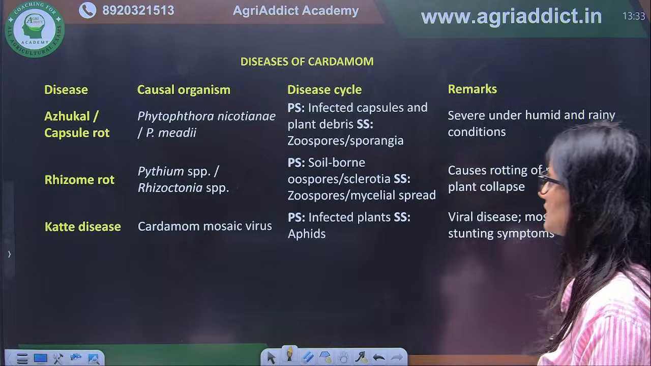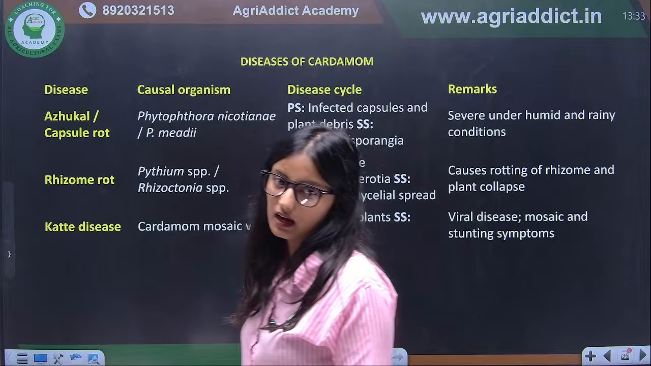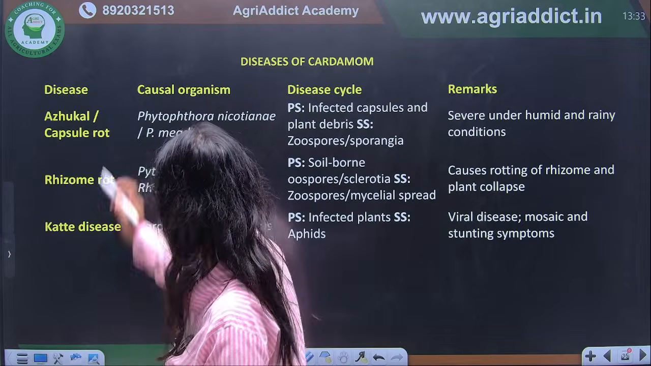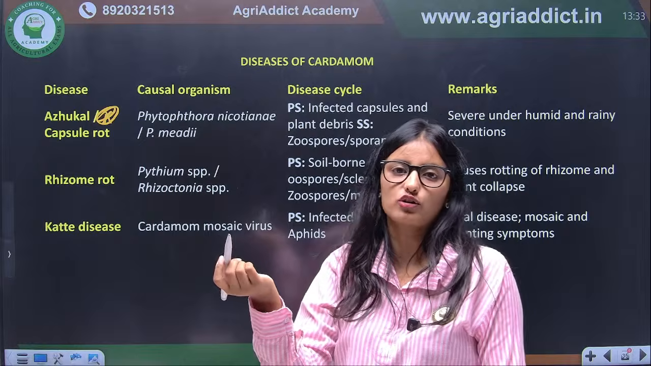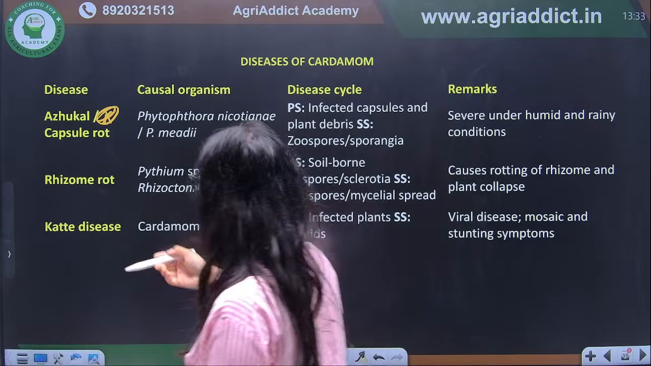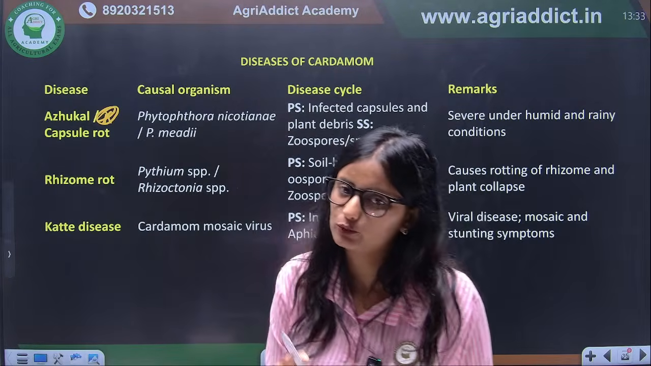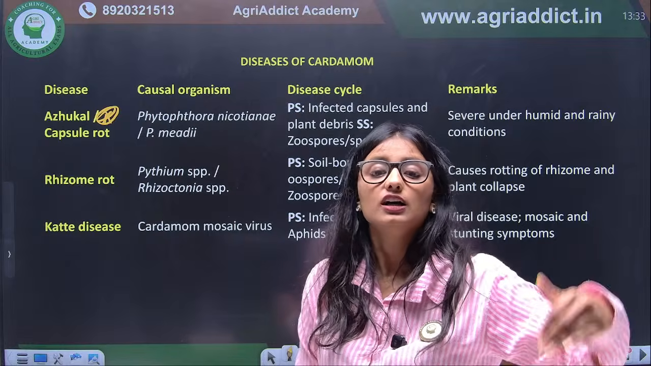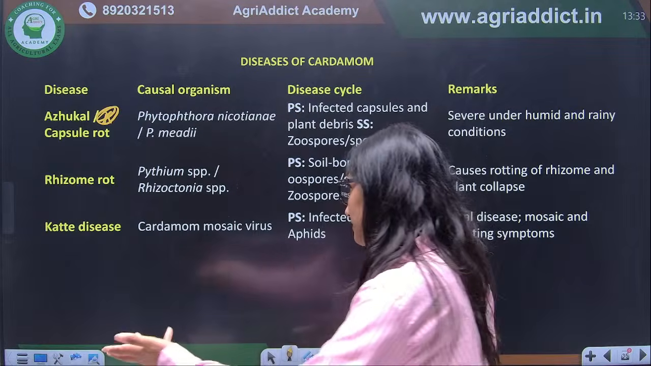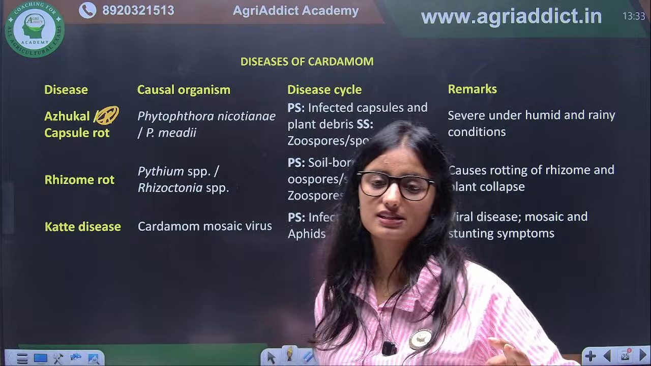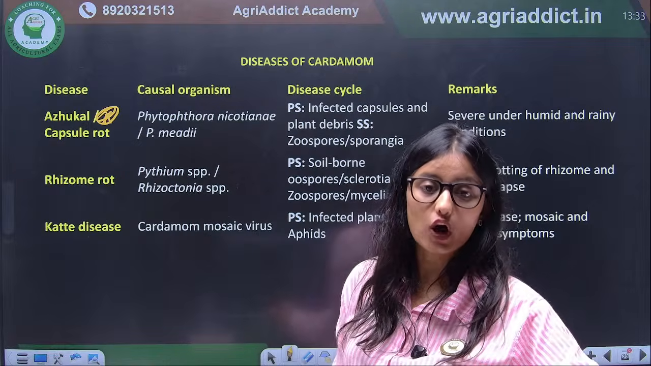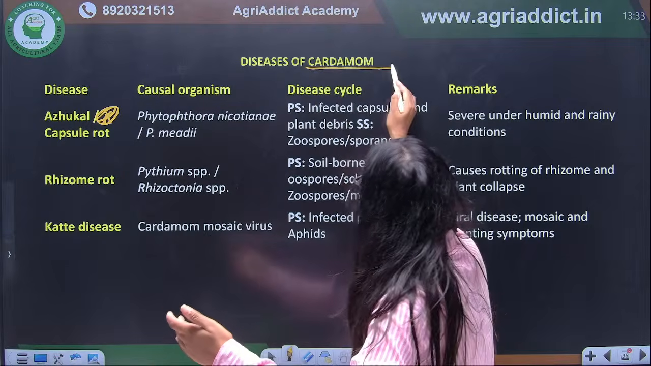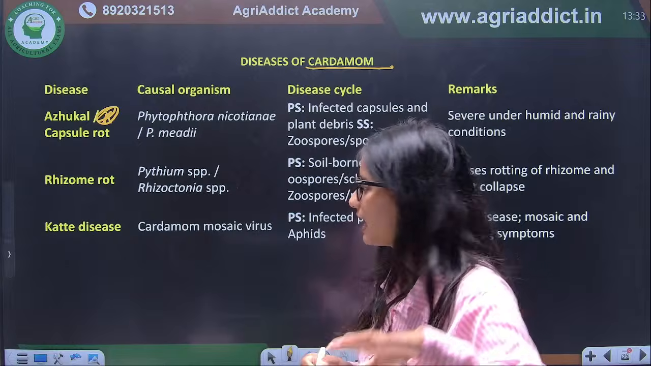Next, we have diseases of cardamom. This first disease is important: capsule rot. The other name of capsule rot of cardamom is Azhukal disease, and it is caused by Phytophthora nicotianae. Again, the symptoms remain the same as for Phytophthora, but the name of the disease is important. Azhukal disease is a disease of which crop? So it is cardamom.